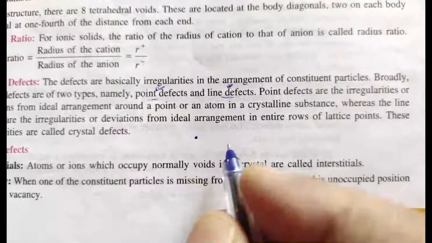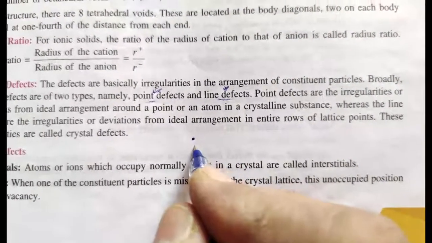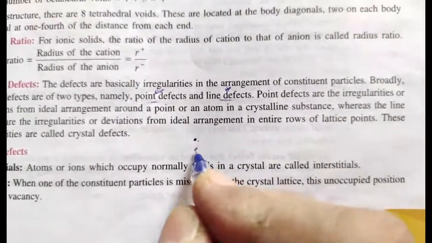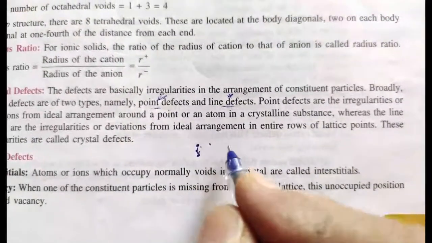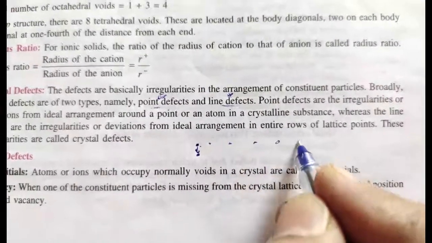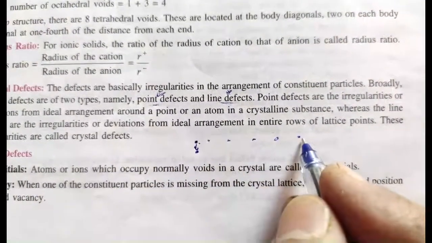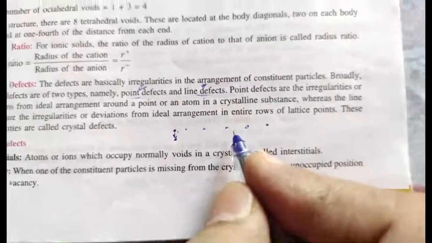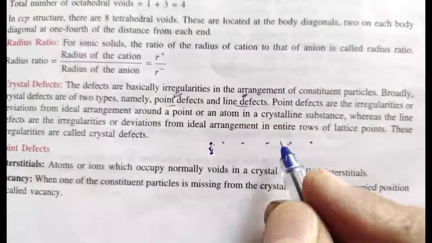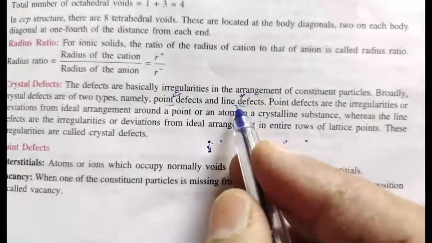Suppose this is a lattice point. If it dislocates from its original position to here, then it is called a point defect. But if the entire row of lattice points dislocates, or there is not a proper arrangement in the entire row, then it is called a line defect.